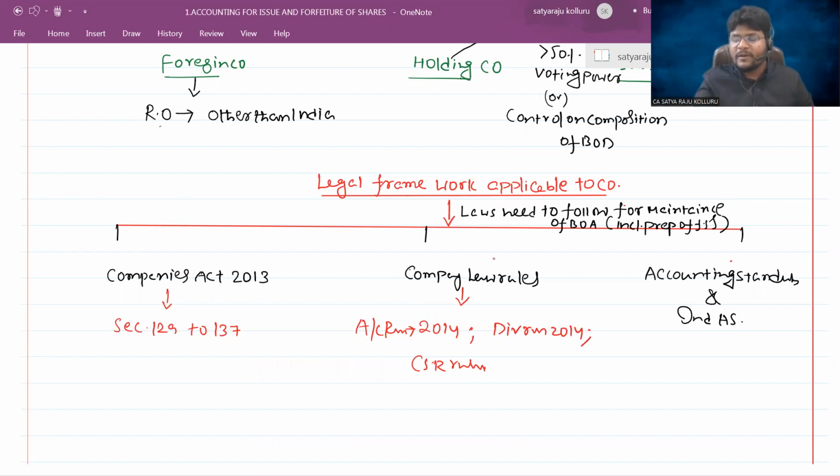Sir, for which type of companies are accounting standards applicable, and for which type of companies is Ind AS applicable? That guidance is also clearly prescribed in Section 134 itself. That means the legal framework applicable to a company: what different constitutions, laws, rules and regulations we should watch at the time of providing the accounting treatment of a company is the matter of discussion we are going to make here.